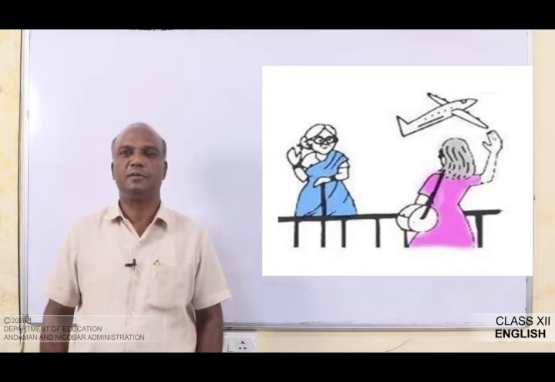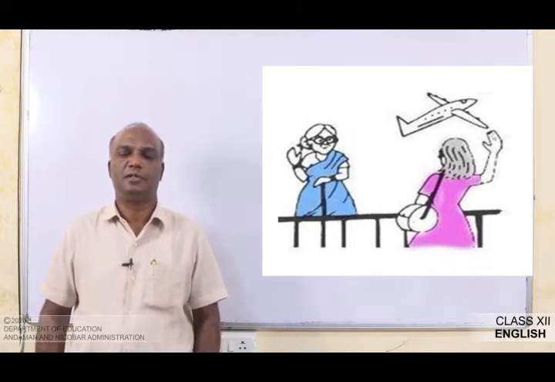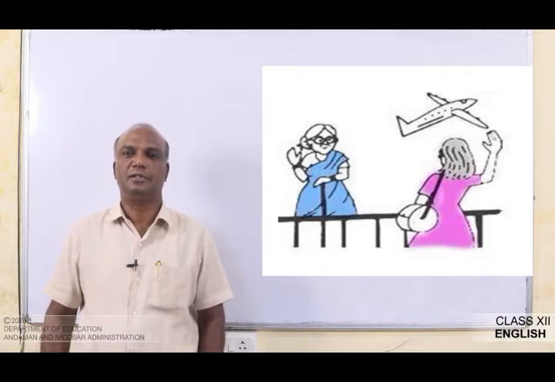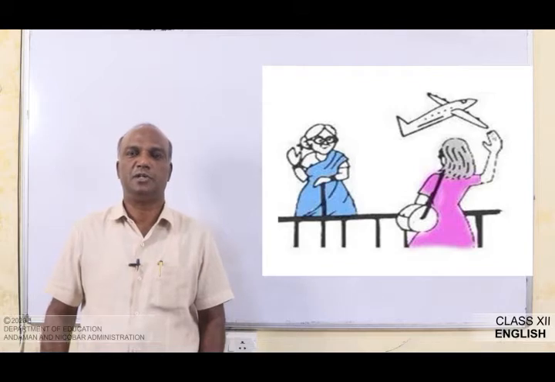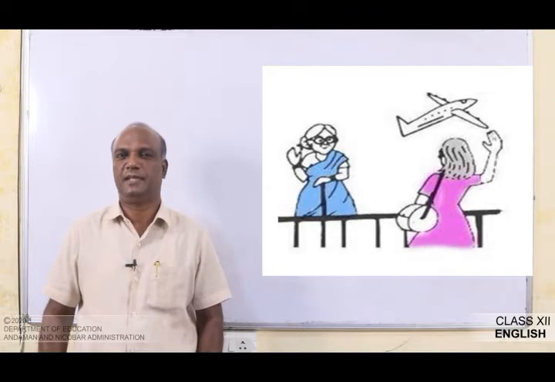So this is the picture which you might have seen in your textbook. In your textbook it is there, and you can see that the woman who is carrying a bag, she is Kamala Das, she is saying goodbye to her mother. And on the other hand, you can see the picture of her mother. She is also saying bye bye. So these are the pictures which you have seen. This poem describes these two pictures, we can say.